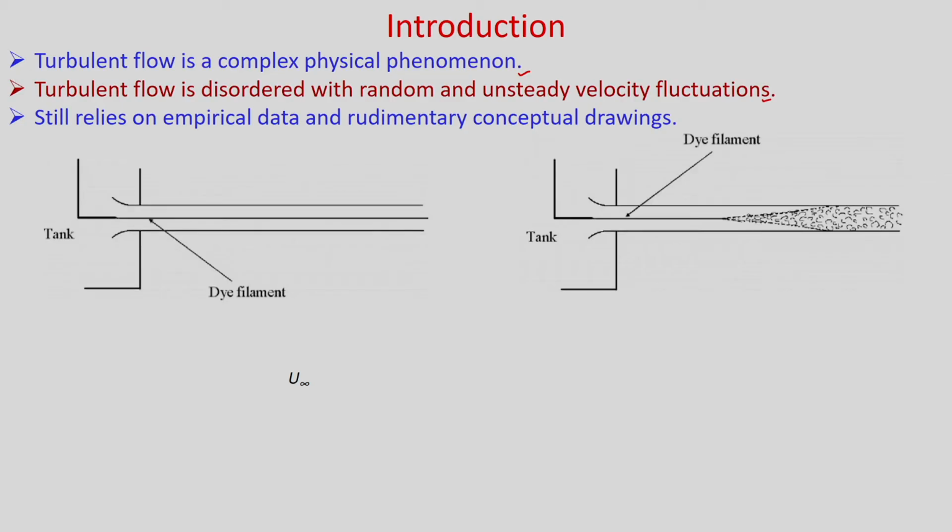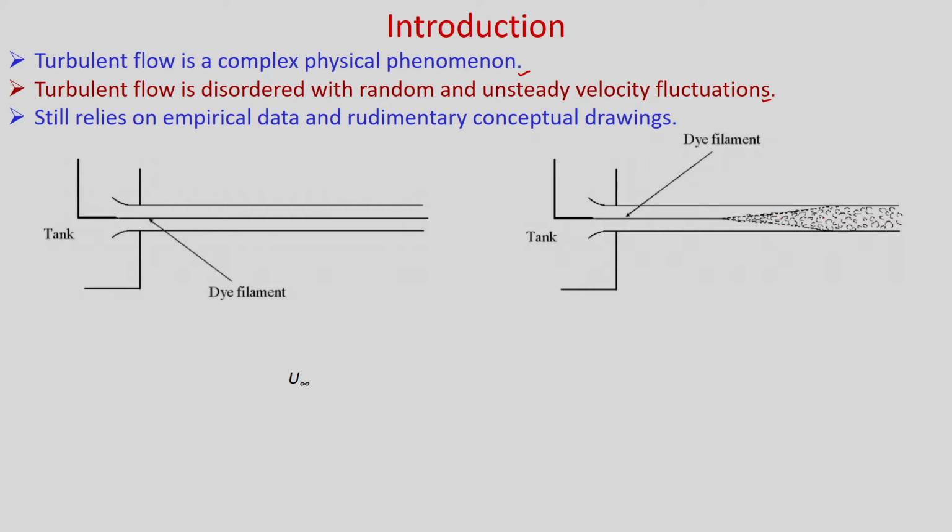You know about the famous experiment carried out by Reynolds. So, you can see here Reynolds did this experiment. The ink is injected here in a tank and this is the pipe. When it passes through this pipe, you can see this dye filament is almost a straight line. You will get this type of flow when you have low velocity, but if you increase the velocity, then you can see this dye filament will diffuse in other directions. It is due to the fluctuation of the velocities at high Reynolds number and it becomes turbulent flow.